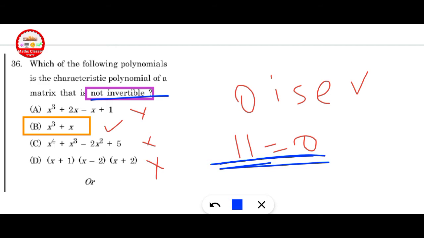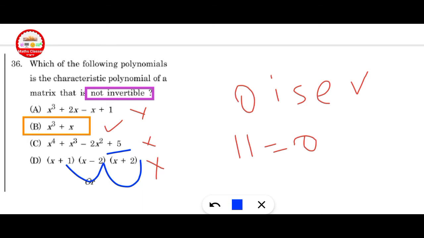By the formula, in x cube plus x and so on, the last term is the product of the eigenvalues. You can check in options A, C, D. Here the product is 5, here 1 into 2 into 2, that means minus 4, and here also 1 is given. In option B the last term is not given, so 0 is an eigenvalue because the product is 0. So option B is correct here.